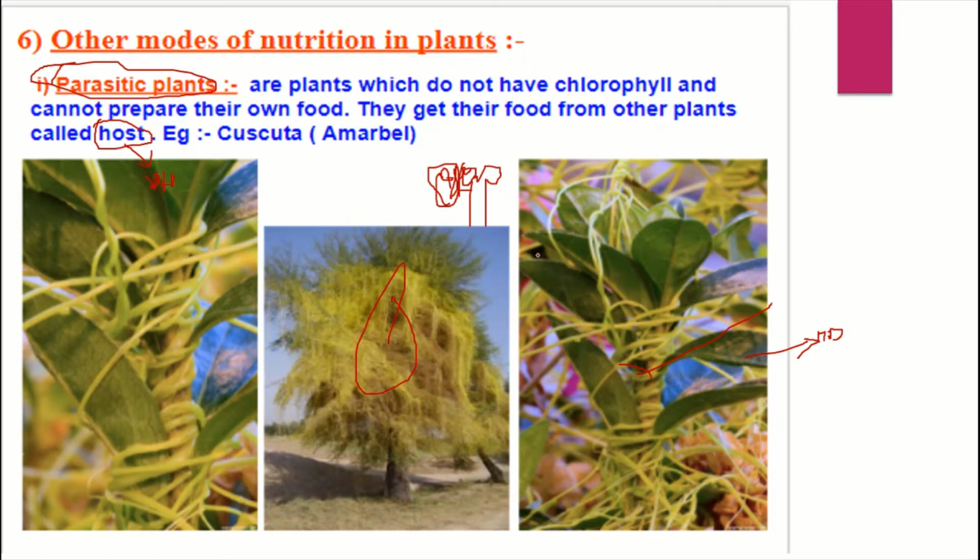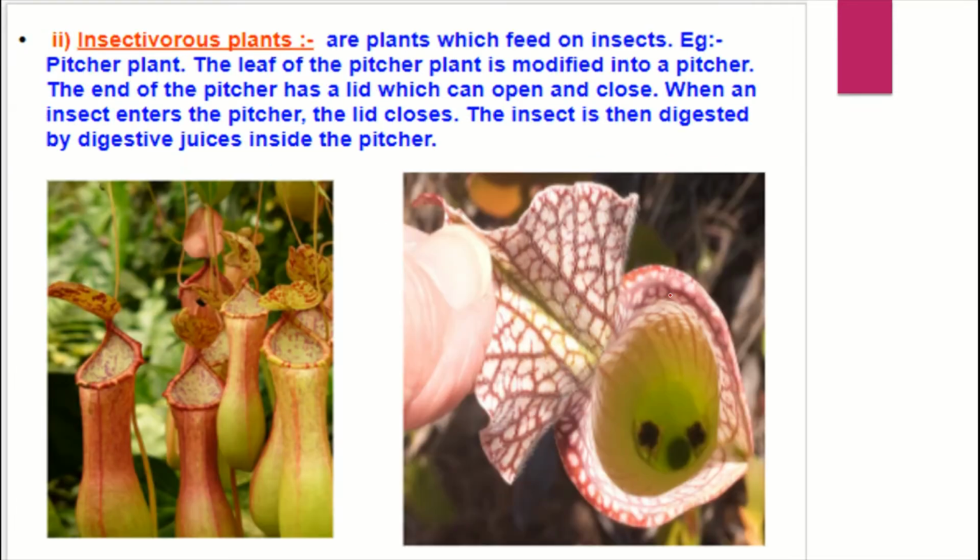This tube would be connected to the leaf and sucks from it. In our body also there are parasitic organisms, in our stomach, in our hand, etc.